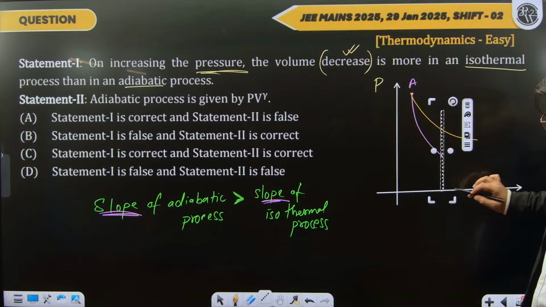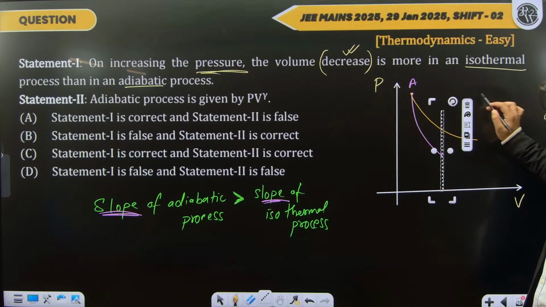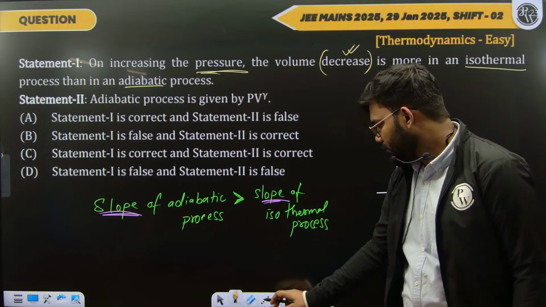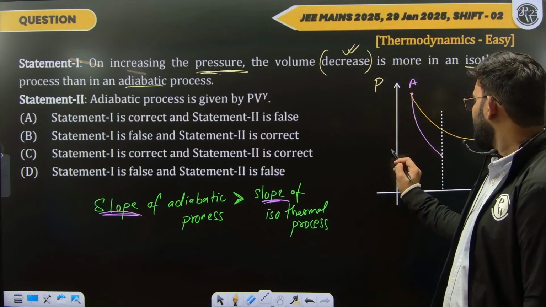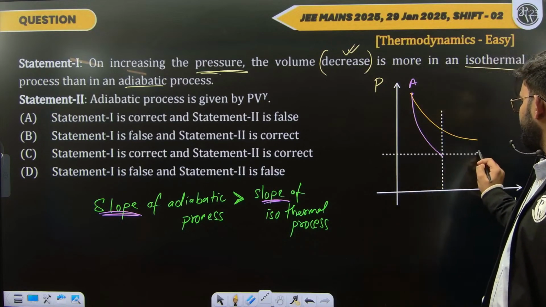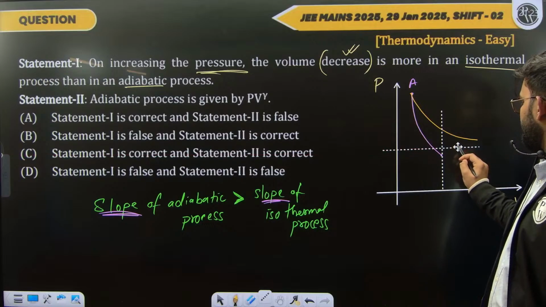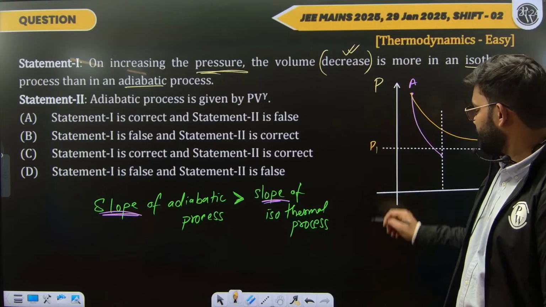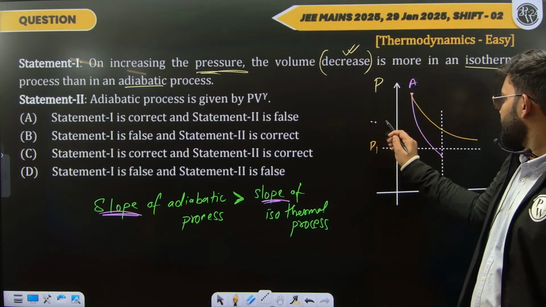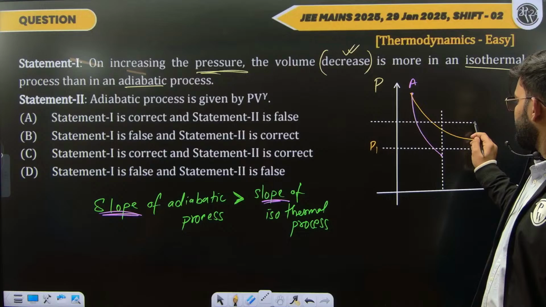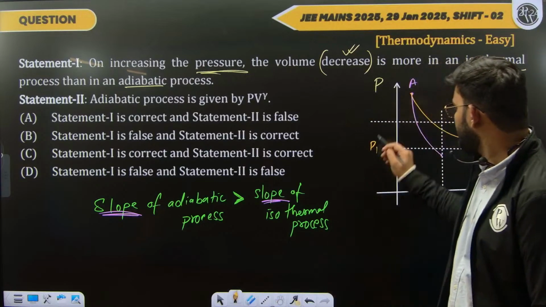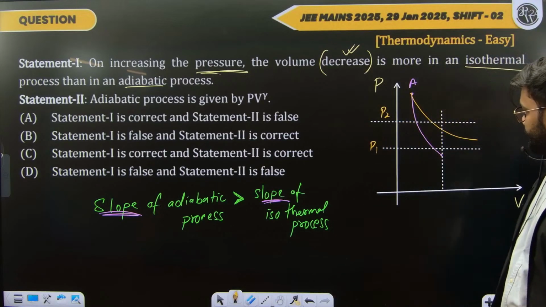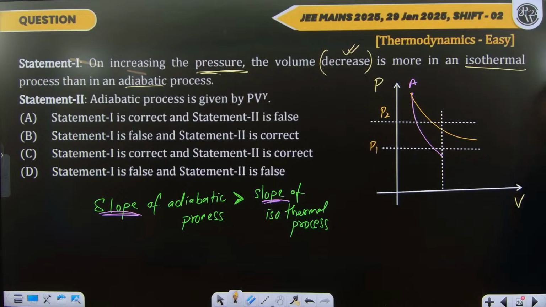Let's compare this point. And we are changing the pressure, right? So let's say I have this pressure over here as P1 and another pressure over here as P2. Okay, I need to find the change in volume.